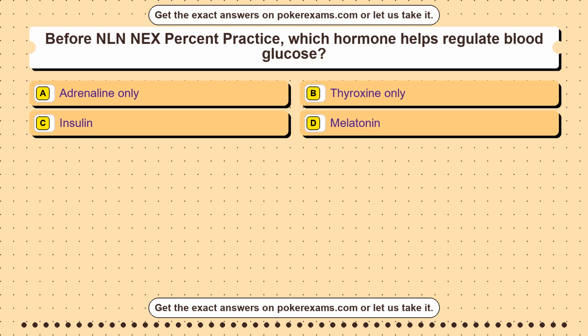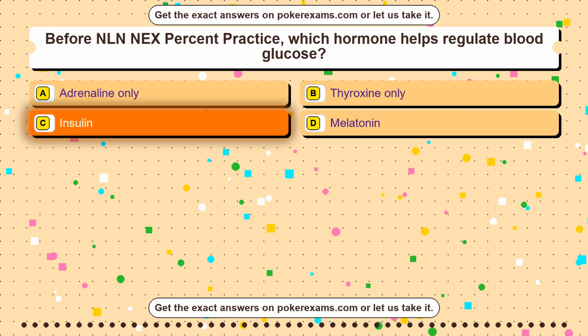Question 35. Which number is 7 less than 20? Option A, 27. Option B, 140. Option C, 13. Option D, 17. The correct answer is option C.